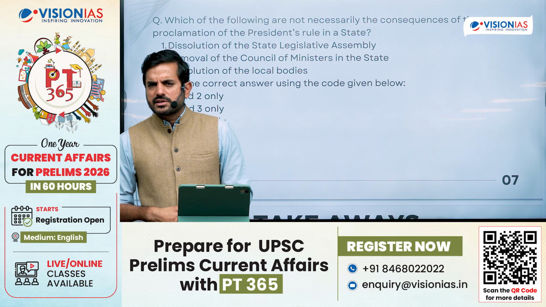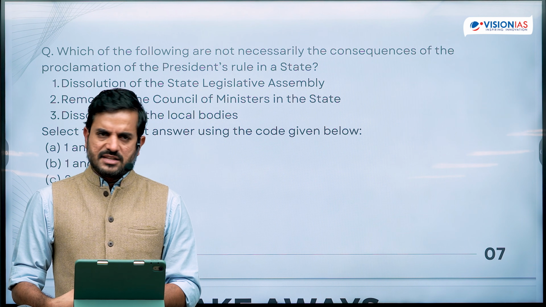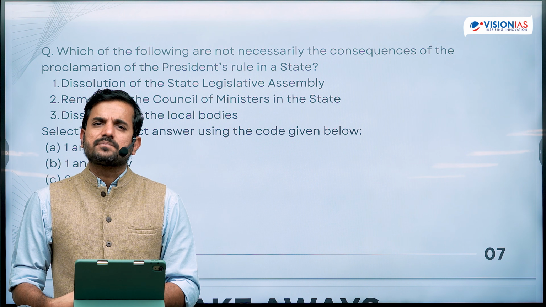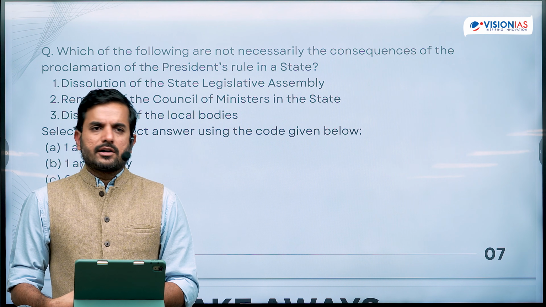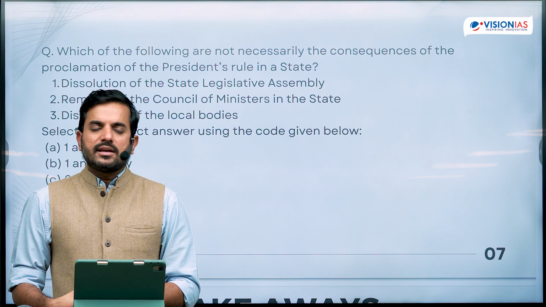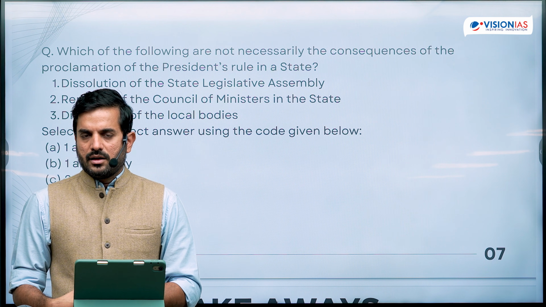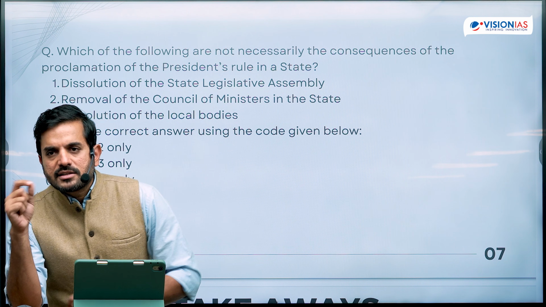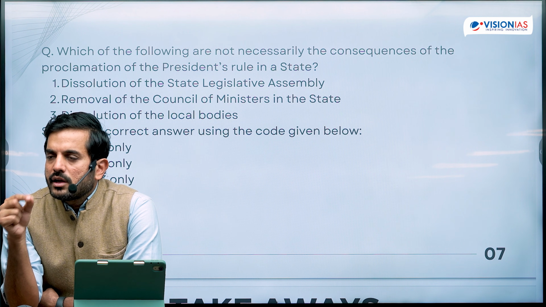Dissolution of the legislative state assembly does not happen automatically. The only thing that happens, as we know under Article 356 clause 1, is that the administrative machinery of the state is taken over by the President of India or by the Union government, and the State Council of Ministers gets dismissed, and the executive powers of the state are supposed to be carried out by the President of India or through an authority. But dissolution of the legislative assembly is supposed to be carried out as per an order issued by the governor of the state.